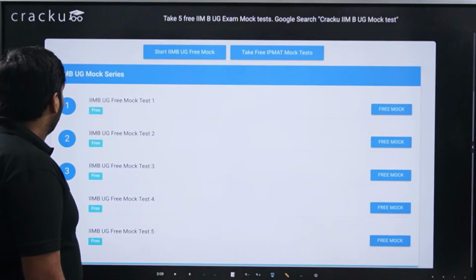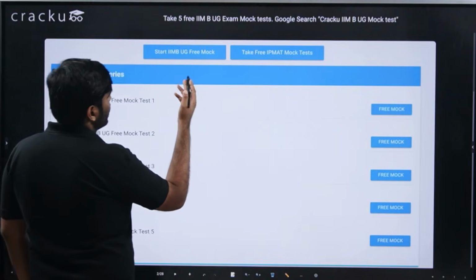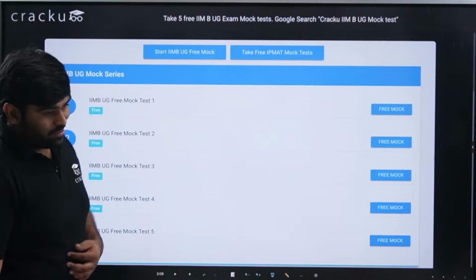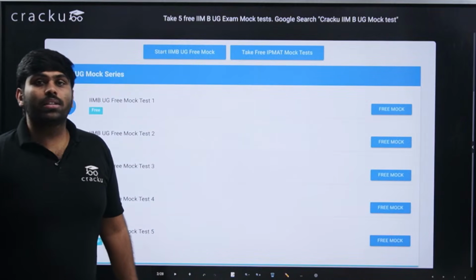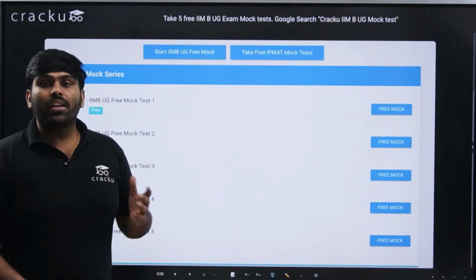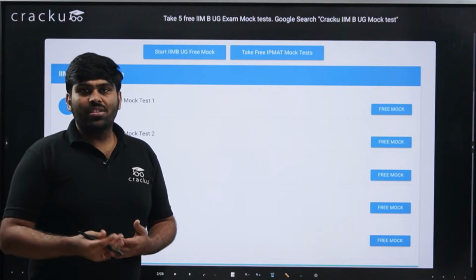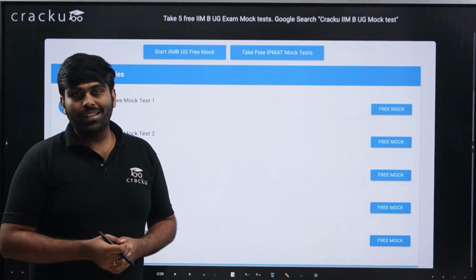When I talk about the IIMB UG test, this is the very first time Bangalore is conducting this undergraduate entrance test, where people are given admits to IIM Bangalore for their UG program, for a bachelor's in economics or a bachelor's in data science.